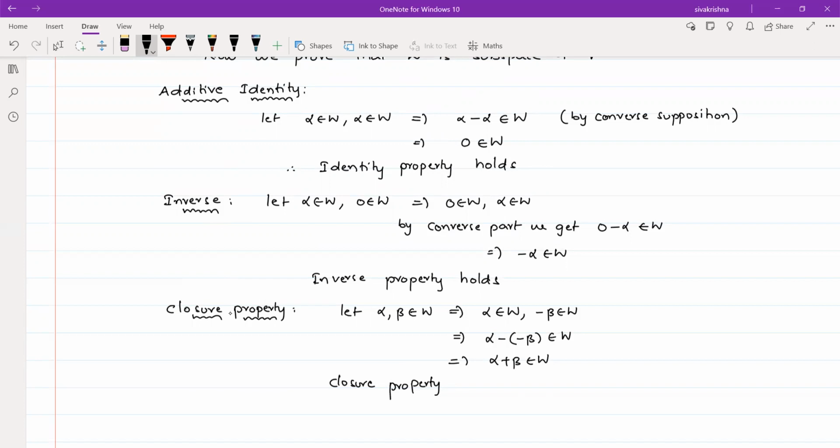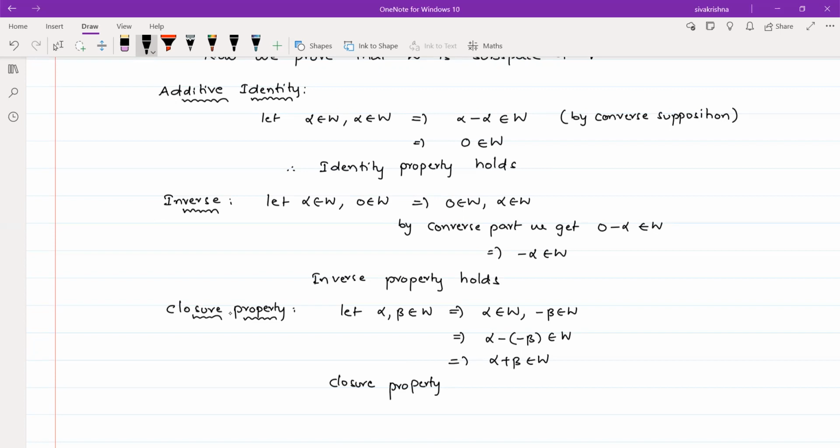Generally, in abelian group conditions, we have first closure, next associative, after that identity, after that inverse, and finally commutative. But in this theorem, these conditions are not in order, because only with the help of the above condition can we prove the next one. After knowing the identity element, we can find the inverse condition. After proving the inverse condition, we can prove the closure property. So we have proved it in this way.